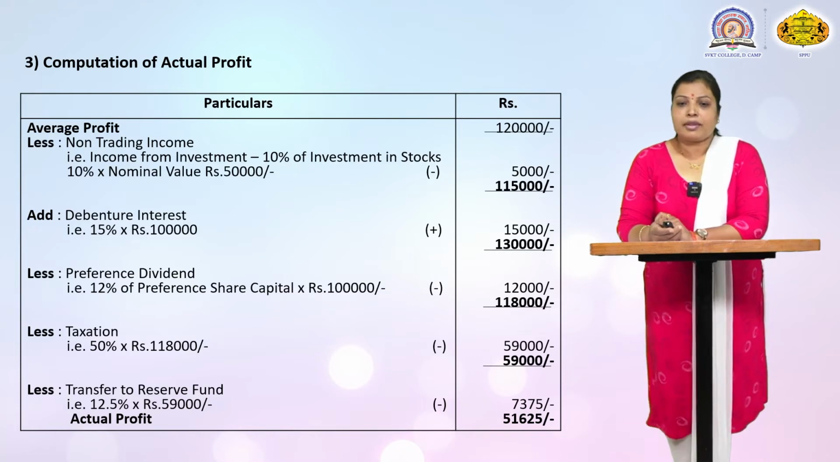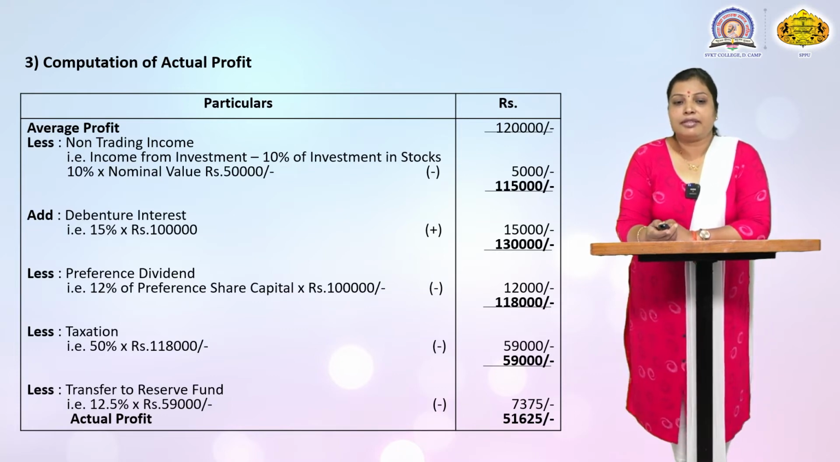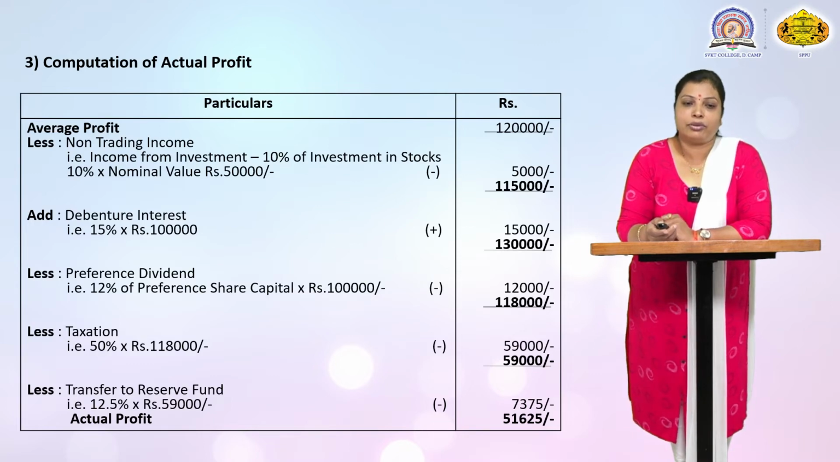It means 7,375 is transferred to reserve fund and the actual profit is 51,625, that is 59,000 minus 7,375 is equal to 51,625. This is the actual profit of the Banaras Limited.